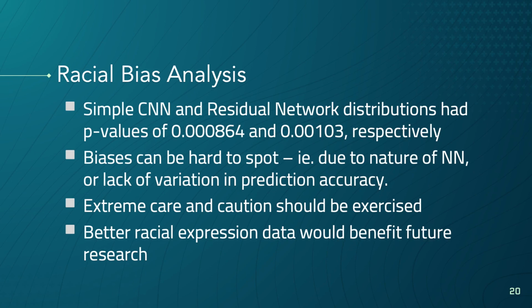Ultimately, the takeaway is that using neural networks to predict facial expressions can potentially produce ethnically biased results, which can be hard to spot. If one of these models were to be used in a way that impacts the lives of people, extreme caution and care should be put in to make sure that one's ethnic background or other attributes of their physical appearance do not confer a significant advantage or disadvantage in the system.